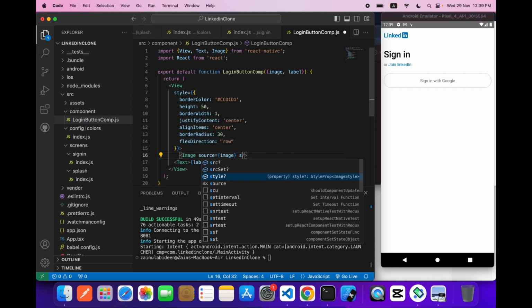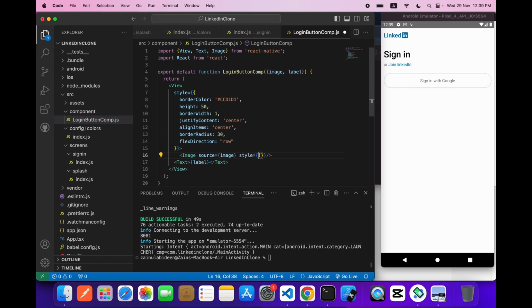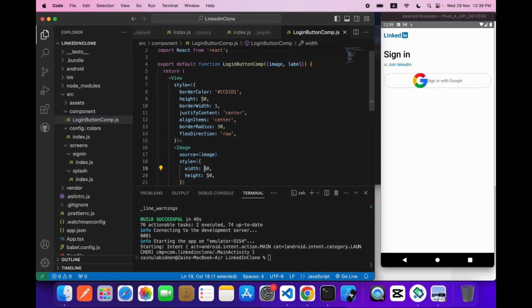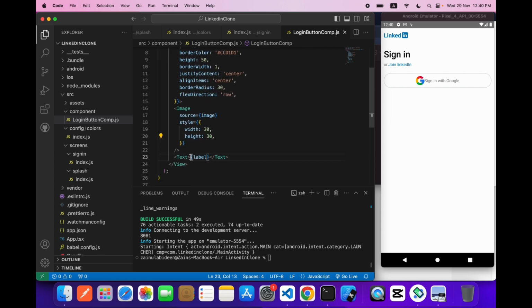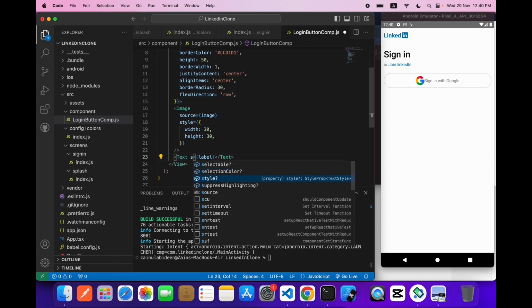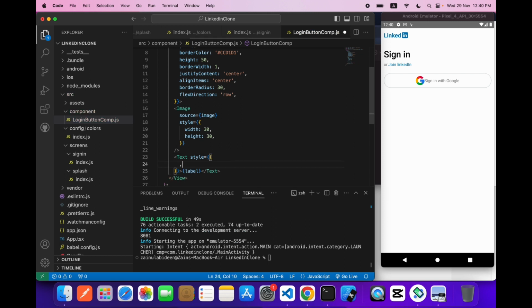Now give it a style, so the style will be like width of 50 and height of 50. Okay, so this is too much, like 30. I think 30 is good, and style the text and say margin left will be 10.